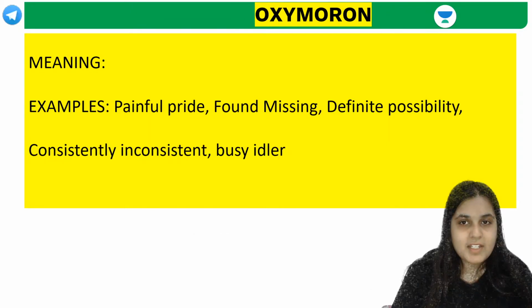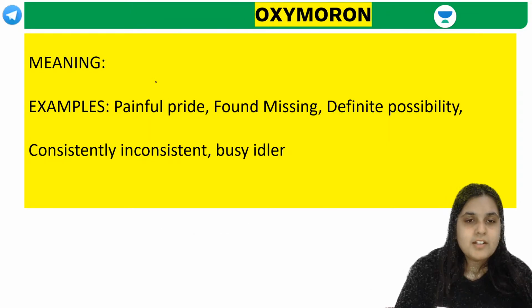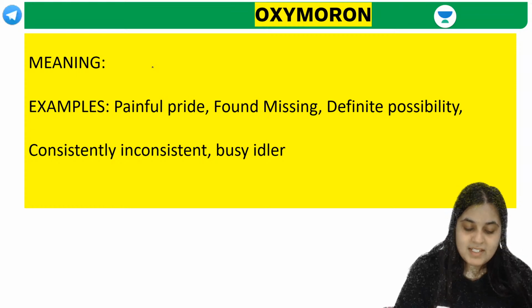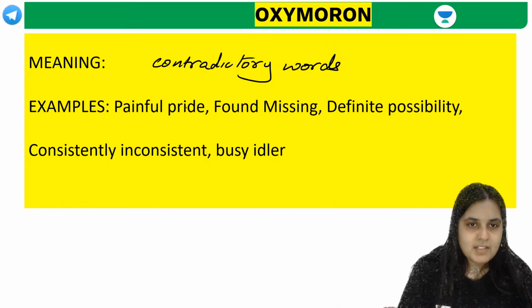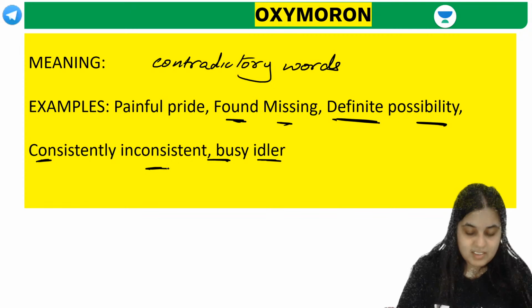Wonderful. Next one, oxymoron. Oxy means intelligent, moron means foolish. So oxymoron is contradictory words used side by side. For example, definite possibility, busy idler, found missing, consistently inconsistent.